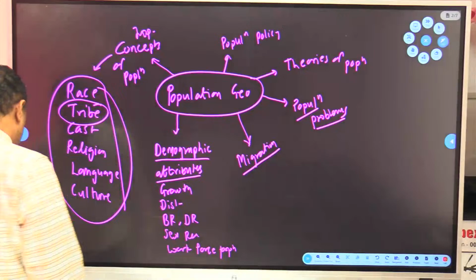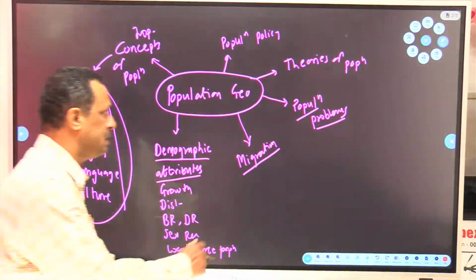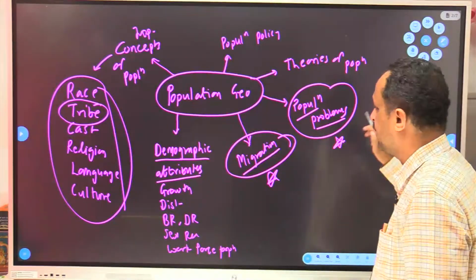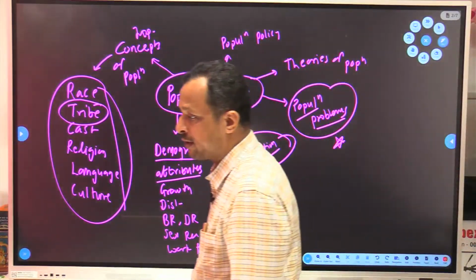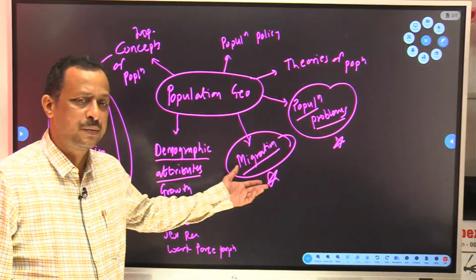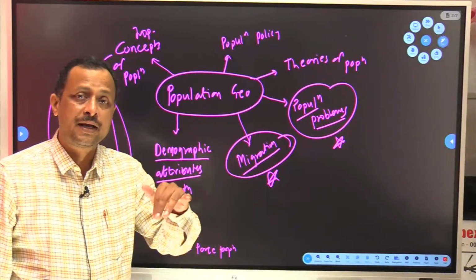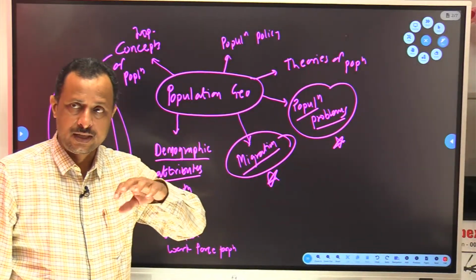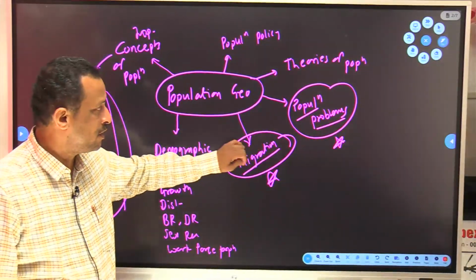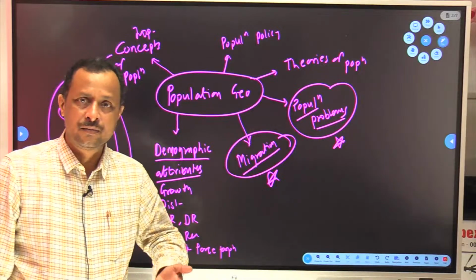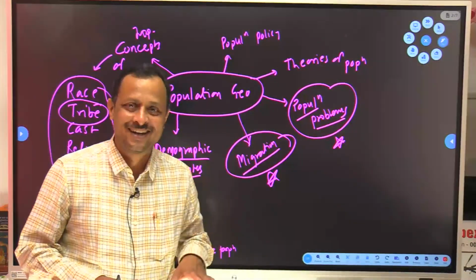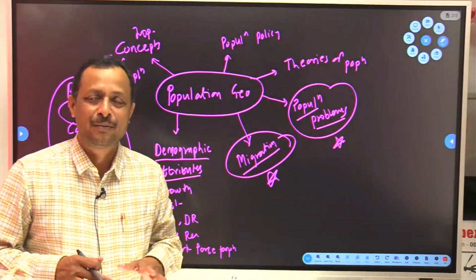Clear? So this is all about the population. This topic is very crucial for India. Why? Because right now we are experiencing this problem in almost every part of India. Maharashtra is experiencing migration, rather over-migration, from all other states. That is creating a burden on the infrastructure and the resources of Maharashtra. Clear? So this is a major problem. Population problems, no need to say. You people are experiencing it more than me, because I am settled and you are trying to settle by preparing for these exams. But it is very difficult.